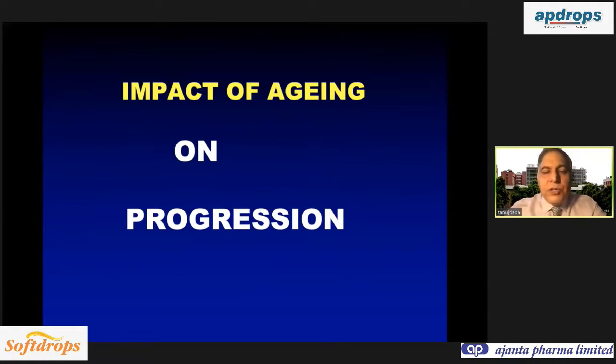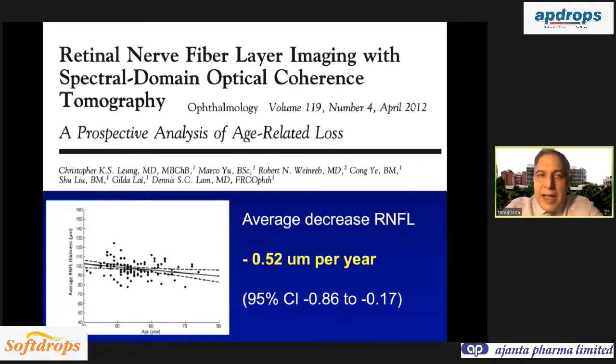Another very important issue is that you follow the patients over lifetime, and as you age, there is a decline in the retinal nerve fiber layer. So on an average, you have 0.52 microns per year decrease in the average retinal nerve fiber layer thickness. So if you see a patient after 10 years, you would have lost 5 micron of the average nerve fiber layer defect. That is not glaucoma. That is the effect of normal healthy patient who is aging.